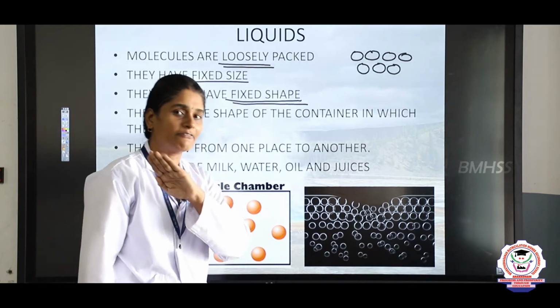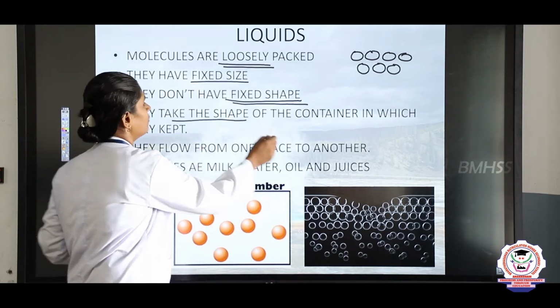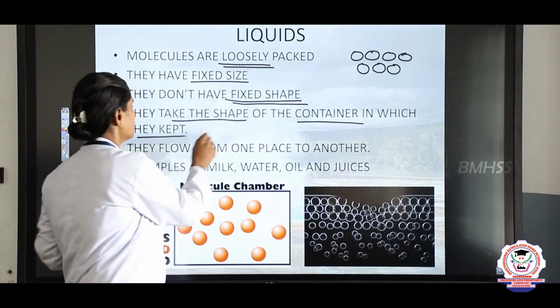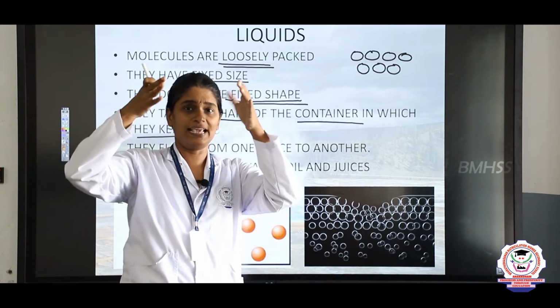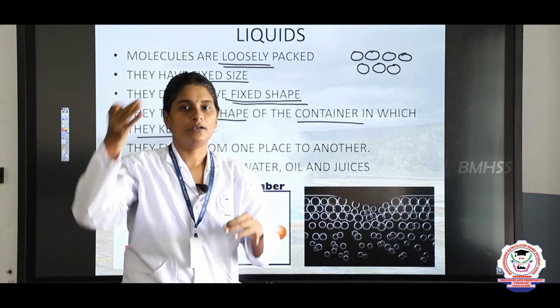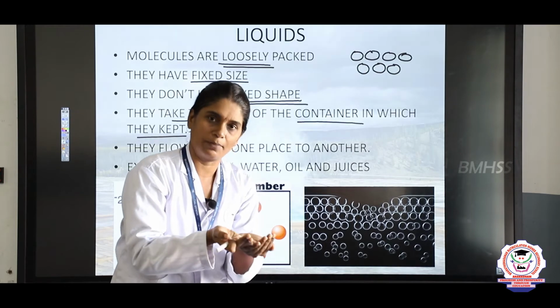So it does not have a fixed shape, and it takes the shape of the container in which it is kept. If I keep the water in a glass, it takes that particular shape. If I pour the water in a bowl, it takes the shape of the bowl.